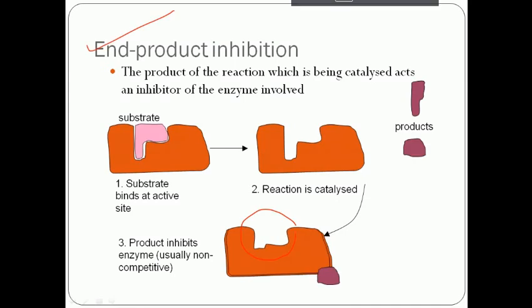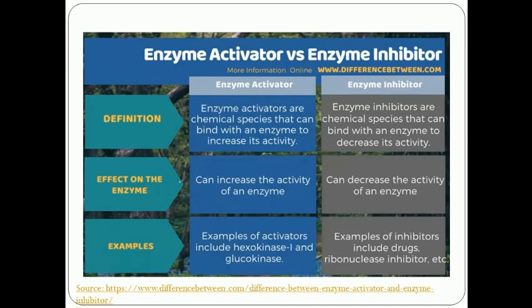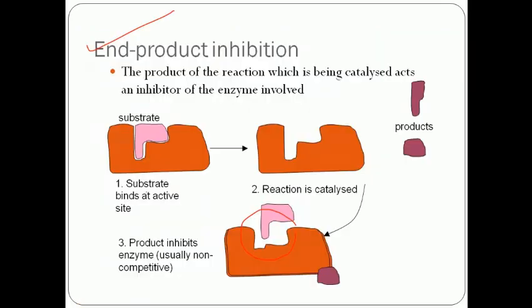The reaction does not proceed in this type of reaction because it alters the active sites. So many reactions have end product inhibition that alters the shape of the enzymes. The product itself acts as a competitive inhibitor.